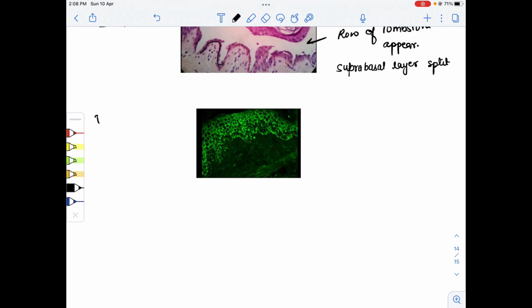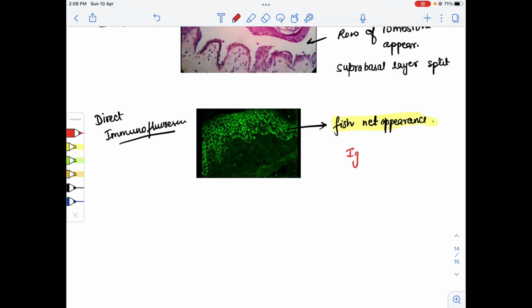Now in the direct immunofluorescence, what can we see? In the direct immunofluorescence, we see the fish net appearance. Please remember that fish net appearance is seen in direct immunofluorescence. Here immunoglobulin G is deposited, and C3 is deposited. Please remember immunoglobulin G is deposited, while in dermatitis herpetiformis there is immunoglobulin A deposition.